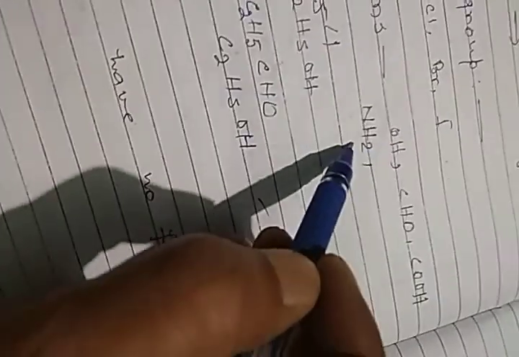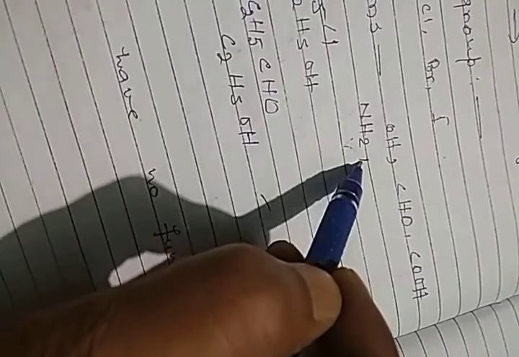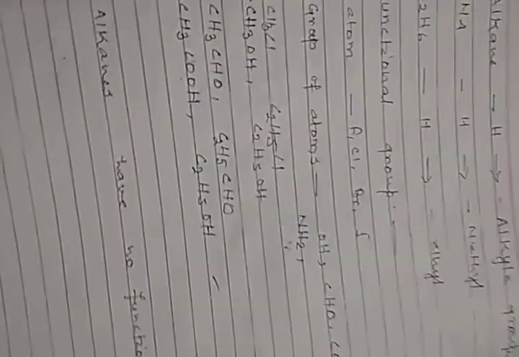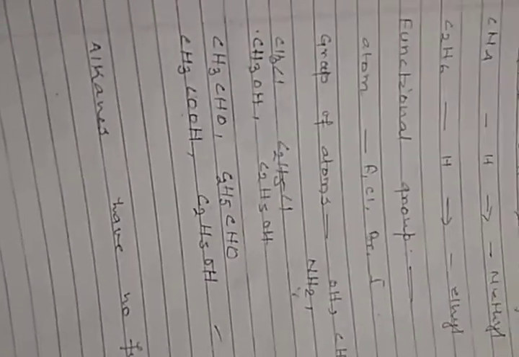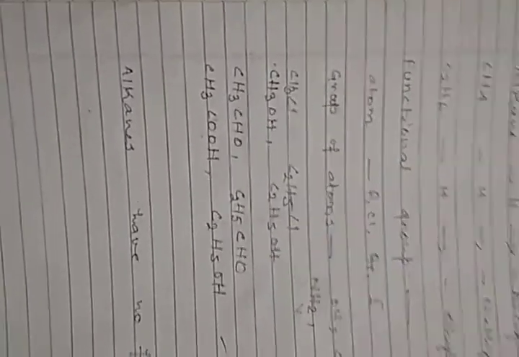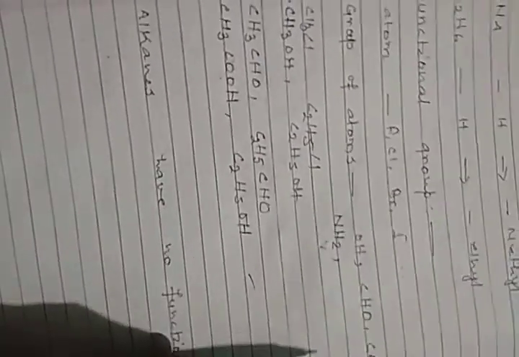But group of atoms means like OH, CHO, COOH, NH2. In fact, this NH2 is not in your book. Leave it. It is amino group. Anyway, if we are knowing, then no problem. जान लेंगे तो थोड़ी ना खराबी करेगा बाबू मैया. So they are the group of atoms.